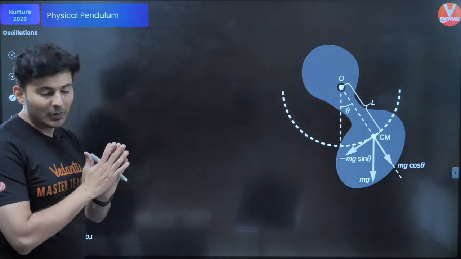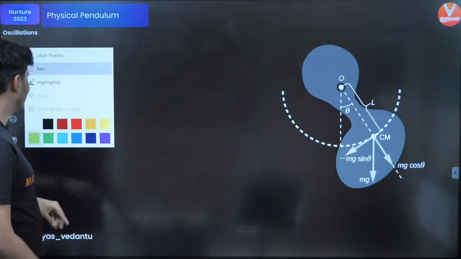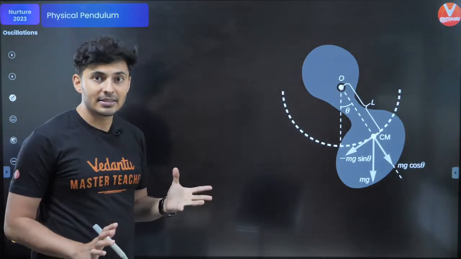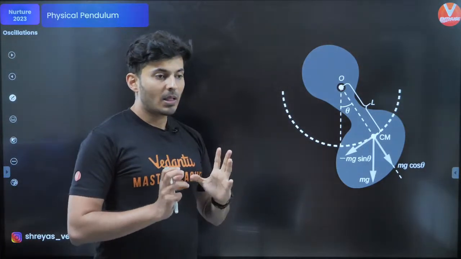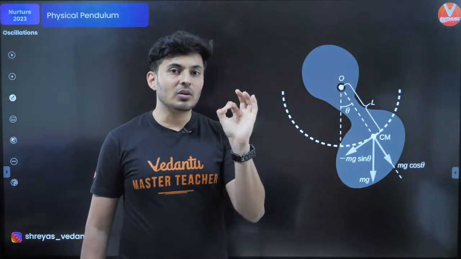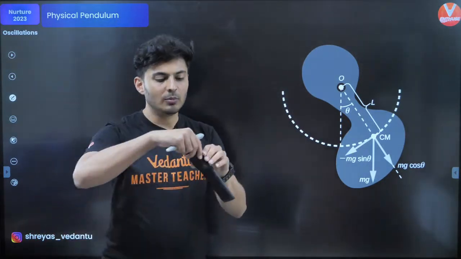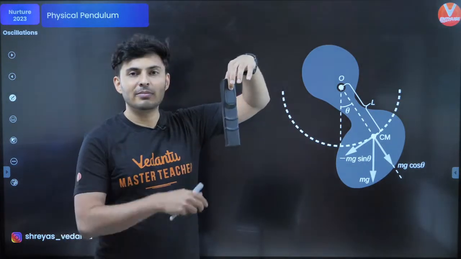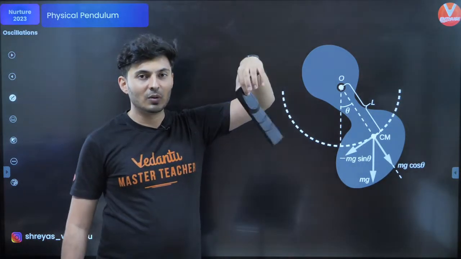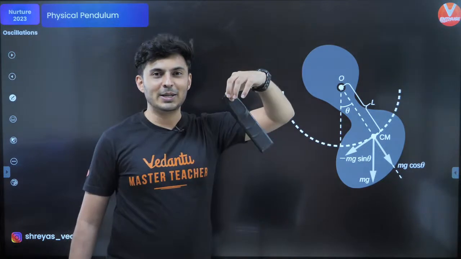Okay. So going ahead, the physical pendulum. The physical pendulum means where the mass is not concentrated at a point but distributed, like maybe this remote. It's not a simple pendulum. The mass is scattered everywhere. So when it oscillates, that is a physical pendulum.